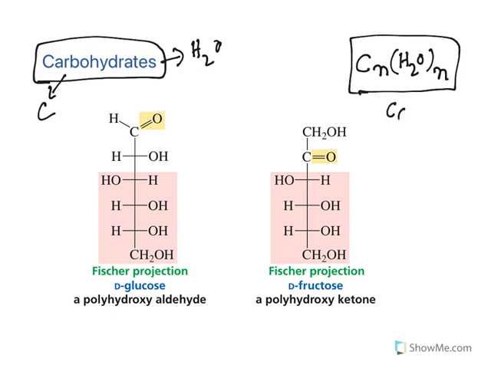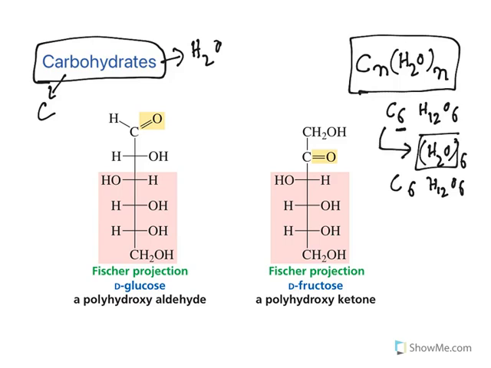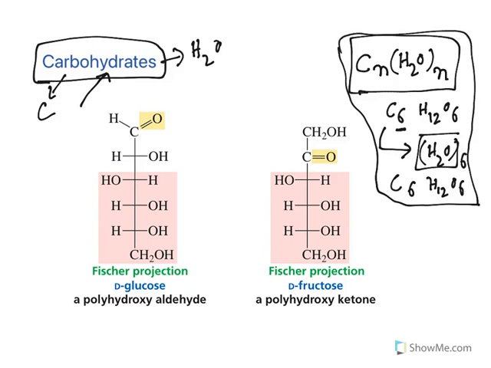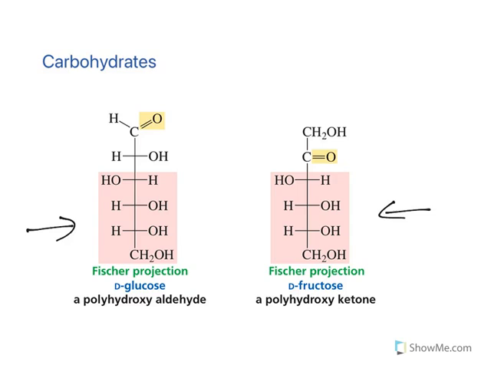When you see glucose, what is glucose? C6H12O6. If you simplify it, 6 molecules of carbon have combined with 6 water molecules. So 6 twos are 12 and O6. This is what glucose is. So they thought each carbon is in combination with a water molecule, hence they named it carbohydrates. But this is not true all the time. This is true for some of the monosaccharides, but not with disaccharides. This is the introduction. These two are the simple carbohydrates, glucose and fructose.